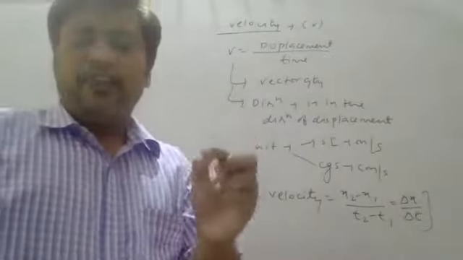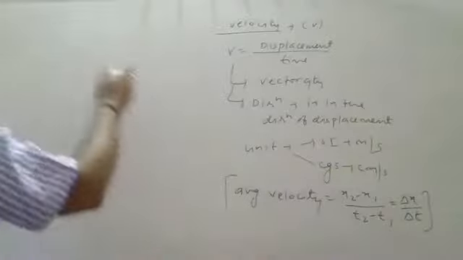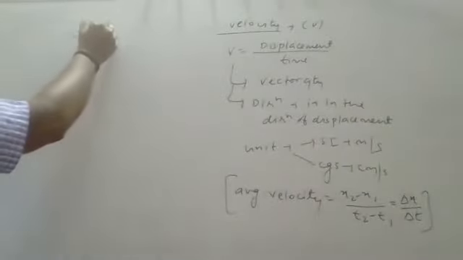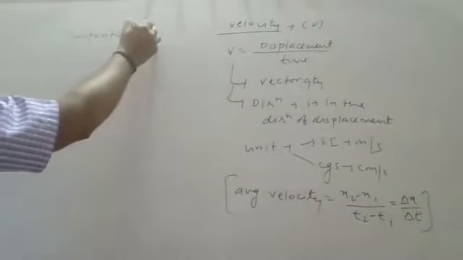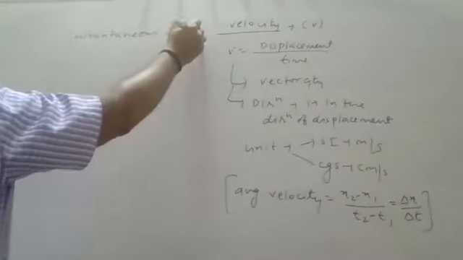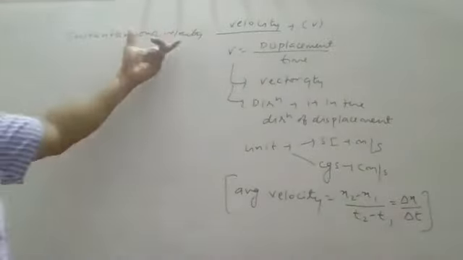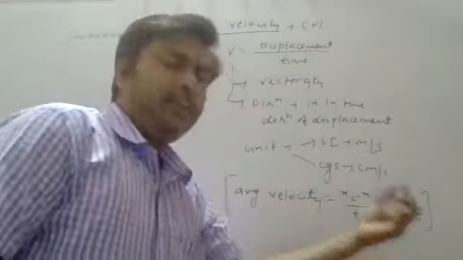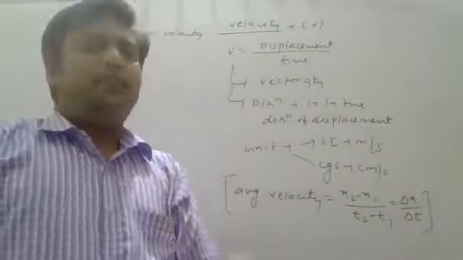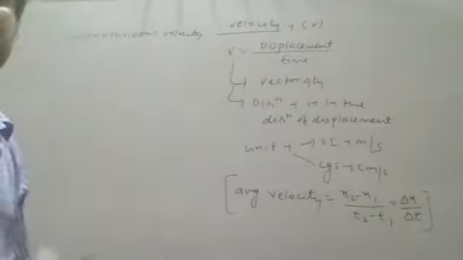But if I want to find instantaneous velocity, then in the calculation of instantaneous velocity the time interval will be very small, and if the time interval is very small, definitely displacement is also small.